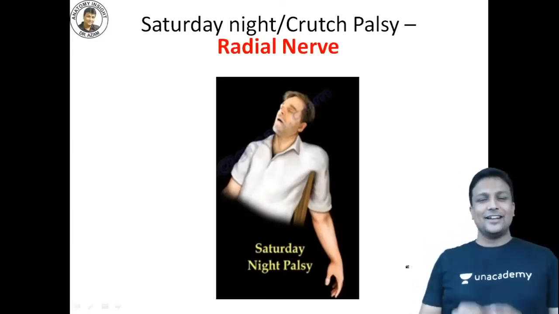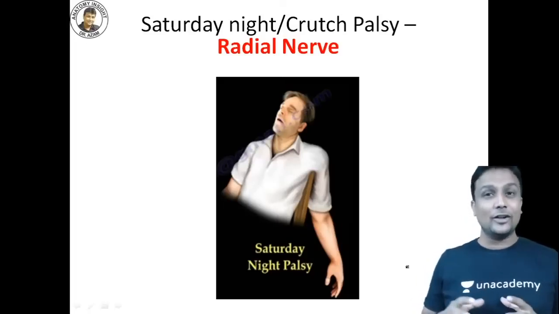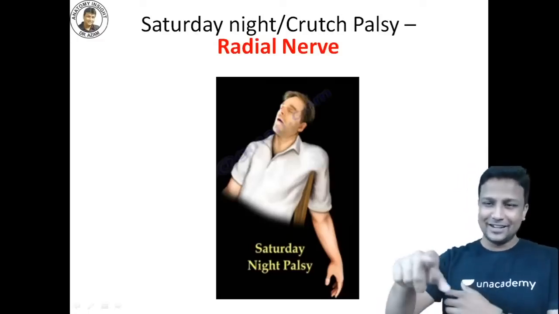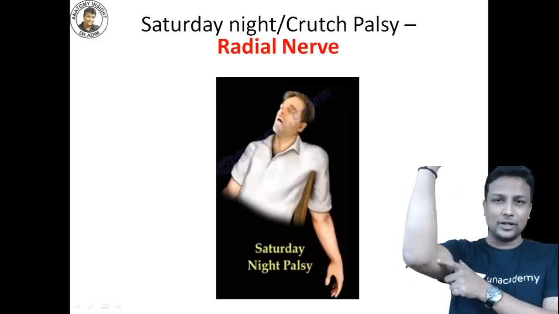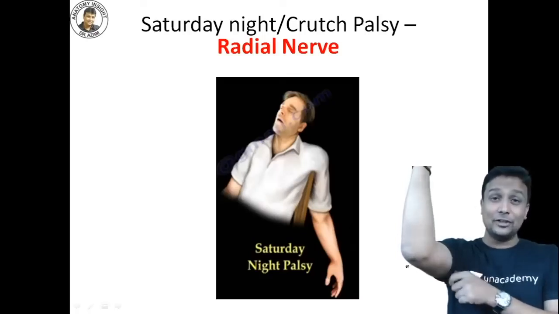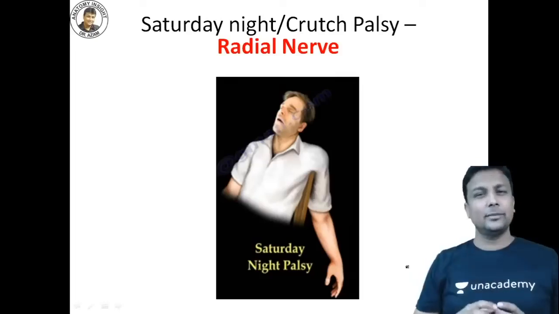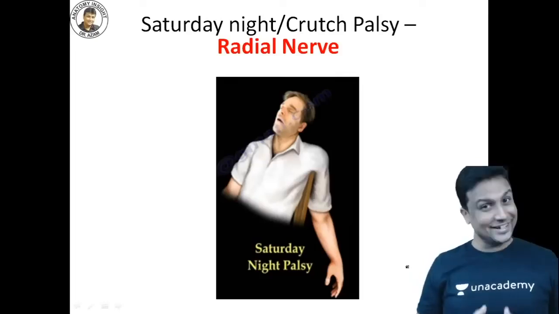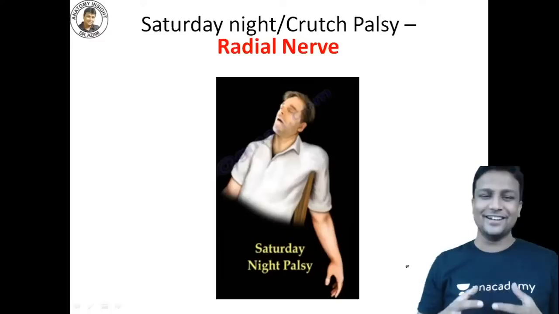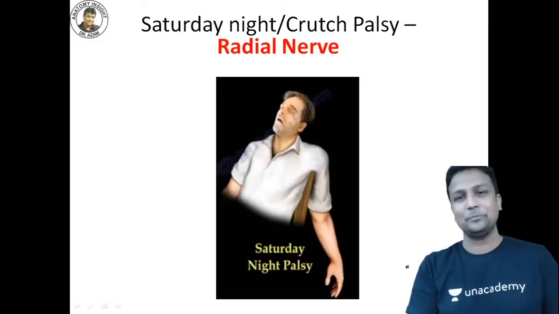So on the weekends, people used to drink, and after drinking, fully drunk, they're not even going back to their beds to sleep. They're lying on the chair. When they're lying there, you can clearly see your humerus bone. Behind the shaft of the humerus, you have the radial nerve passing in the groove. So that radial nerve gets compressed, causing Saturday night palsy. Make some story and remember like that, guys. In Saturday night palsy, what is the nerve involved? The radial nerve, in the radial groove, and you will never forget that. Lovely.